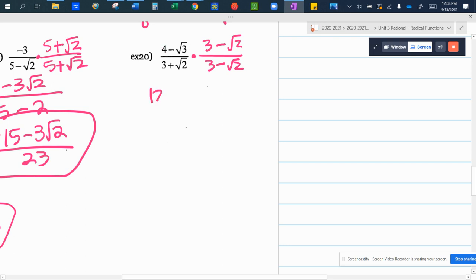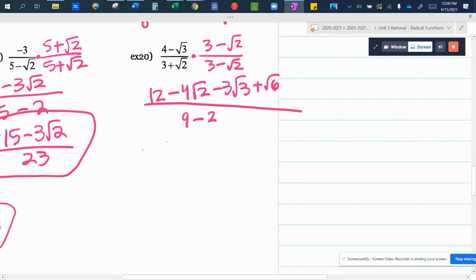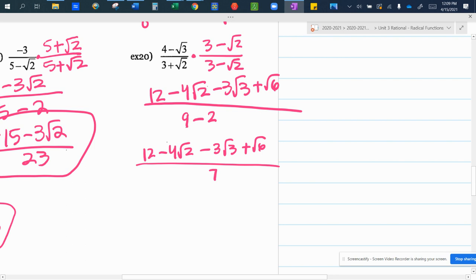First times first is 12. Outer is negative 4 root 2. Inner is negative 3 root 3. Last is root 6. Over the first squared, 9 minus 2, which gives me 12 minus 4 root 2 minus 3 root 3 plus root 6 over 7. Because I cannot combine root 2, root 3, or root 6. They're unlike radicals. They cannot be added or subtracted together.